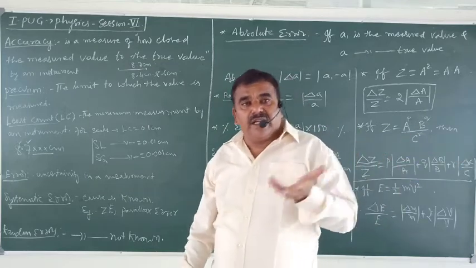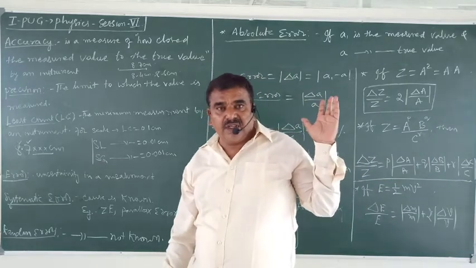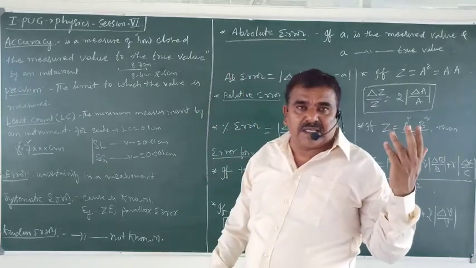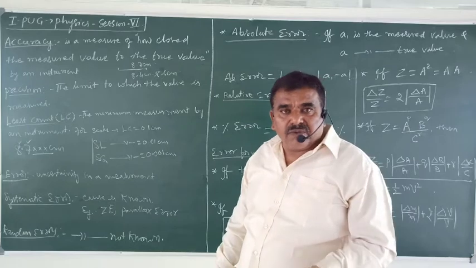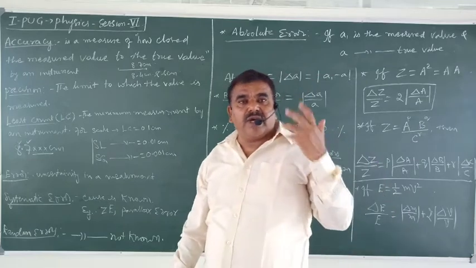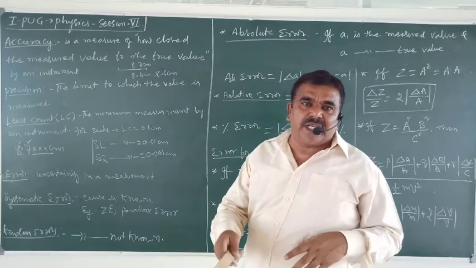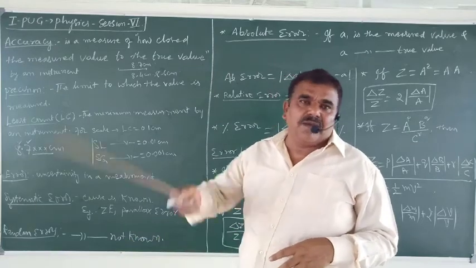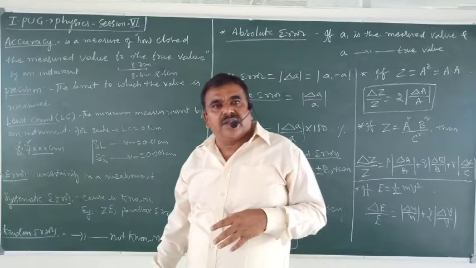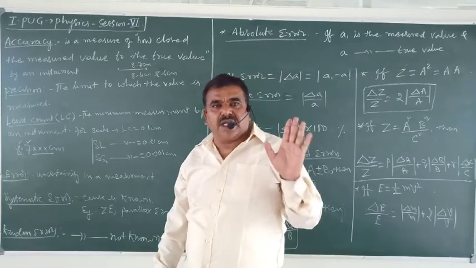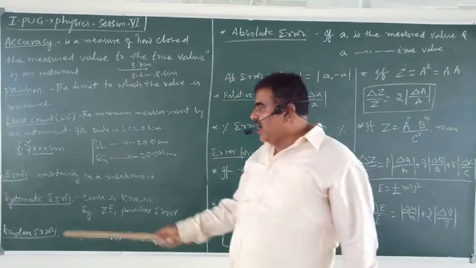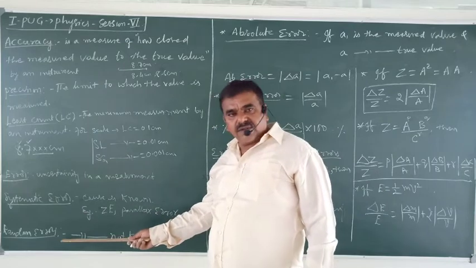We will get different values, in the 4th and 5th decimal places. Why do the values vary? We didn't know, because the instrument is same, person is same, measurement is same. That is why such errors are called random errors.